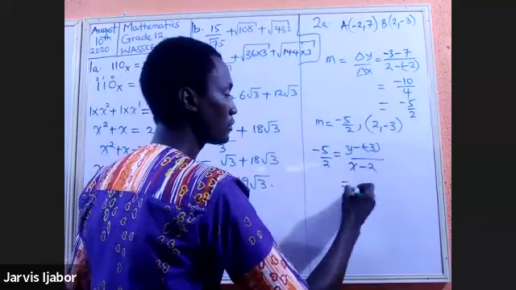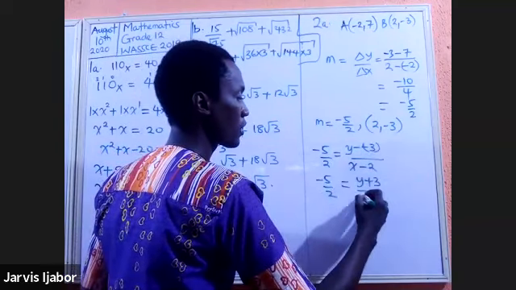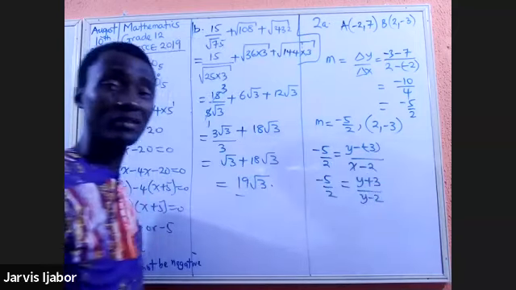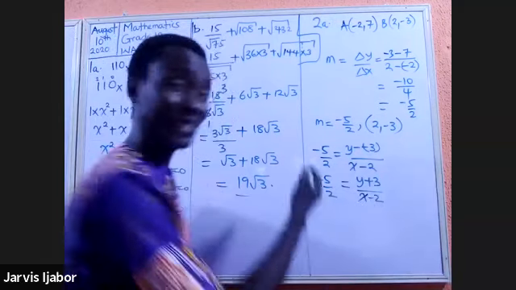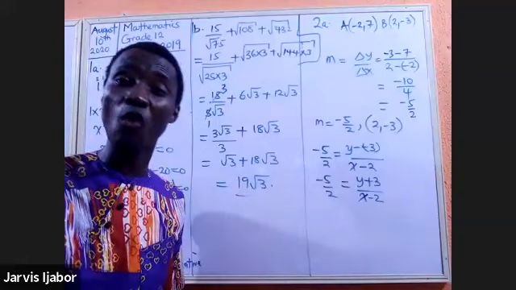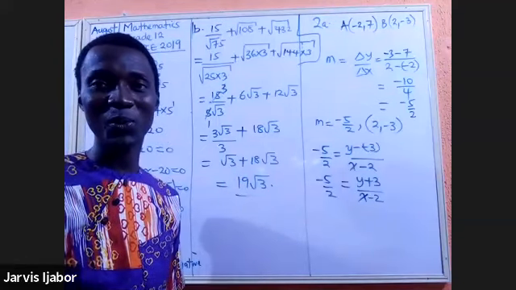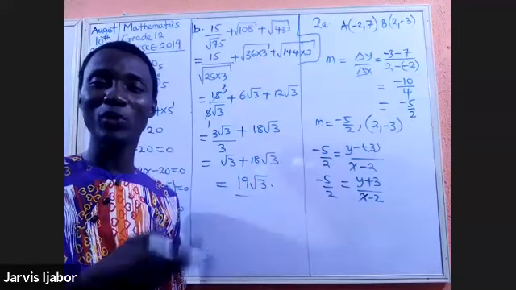That will give you negative 5 over 2 equals Y plus 3 over X minus 2. Do the relevant multiplication. Did I say Y? This is X. Sorry about that. But these are some of the kind of mistakes you can experience in the hall when you're trying to solve fast. So as you solve, you must pay attention to where you could likely make mistakes.